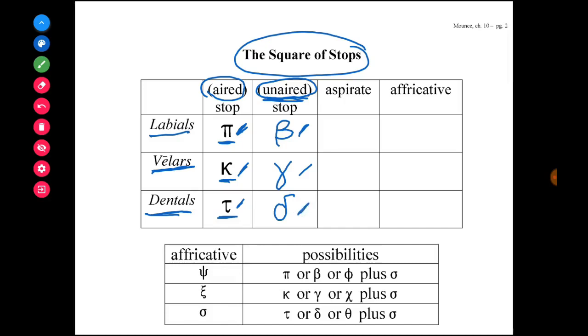So let's try it again. Let's just pronounce the sounds. Buh, buh, guh, guh, and duh, duh.